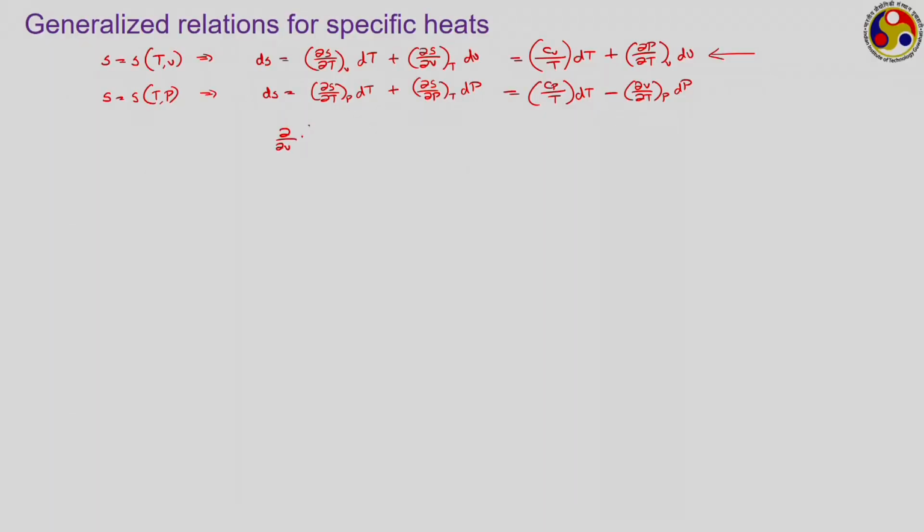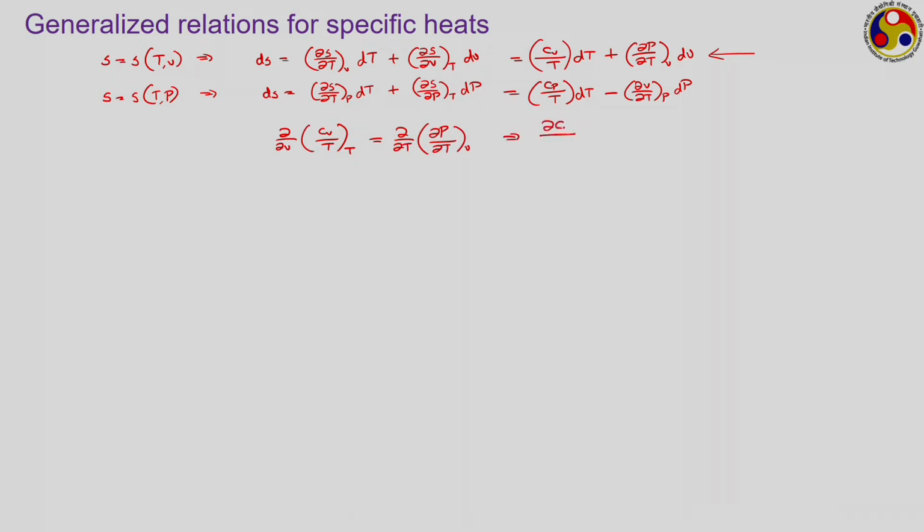∂/∂V of Cv/T with temperature constant should be equal to ∂/∂T of ∂P/∂T with volume constant. Now, temperature being constant, we can take it out.